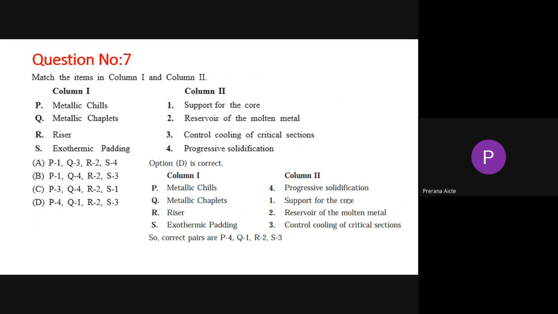Okay. Now the last one is exothermic padding. Exothermic padding means controlled cooling of a critical section. Suppose on a particular section we want to keep it in the liquid state longer, there should not be fast cooling. At that time, if we keep a metallic chill, it will make sudden cooling. Here exothermic padding means we provide some pad so that it will control the cooling of sections. That is called exothermic padding.